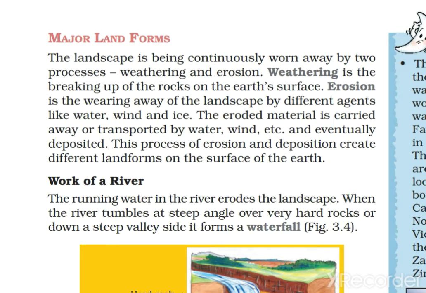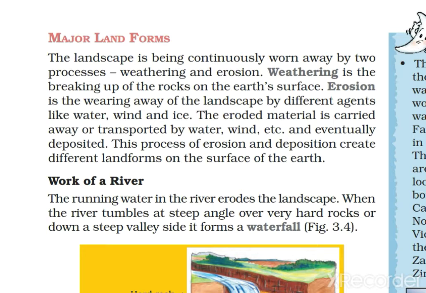And the second thing is erosion. Erosion means wearing away of the landscape by different agents like water, wind and ice. The eroded material is carried away or transported, meaning whether it is weathering or erosion, when rocks are breaking up or erosion activities are happening, that eroded material is carried away or transported by either water or wind, and eventually it deposits somewhere.